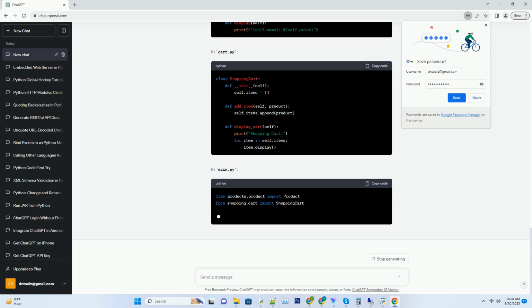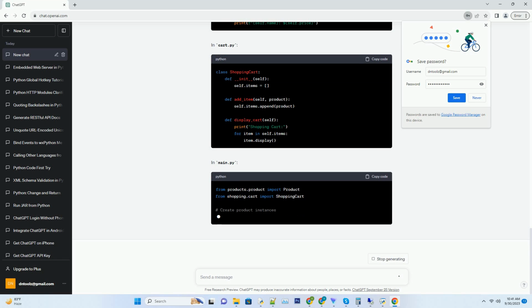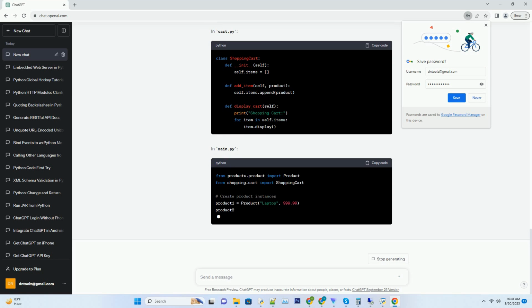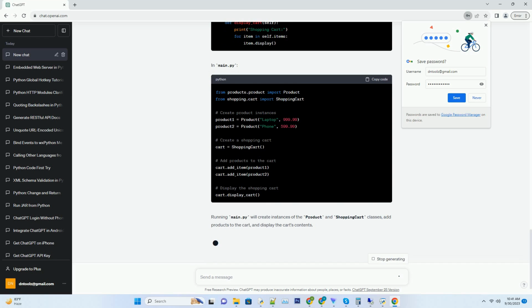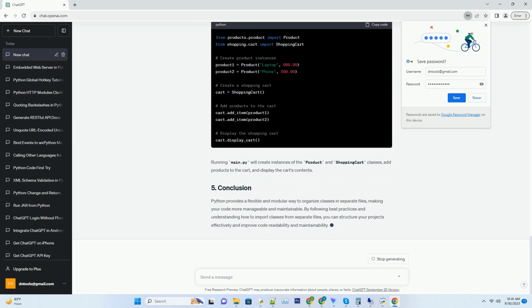To use classes defined in separate files, you'll need to import them. Python provides several ways to import classes. Here, module_name is the name of the Python file, without the .py extension, where the class is defined, and class_name is the name of the class you want to import. You can access class methods and attributes using the classname.method_name, or classname.attribute_name syntax. When importing classes from modules within the same package or directory, you can use a relative import.